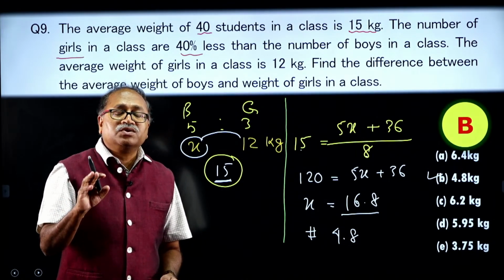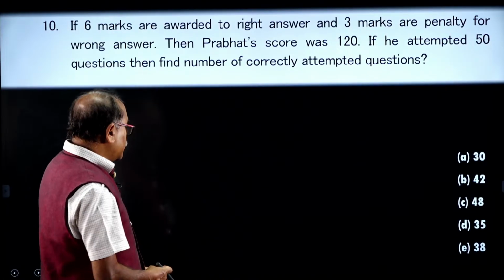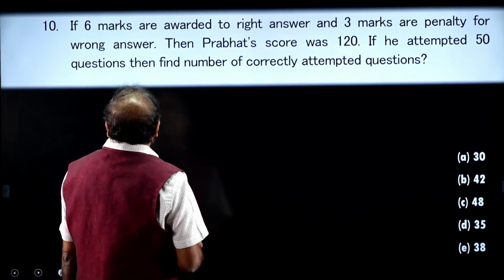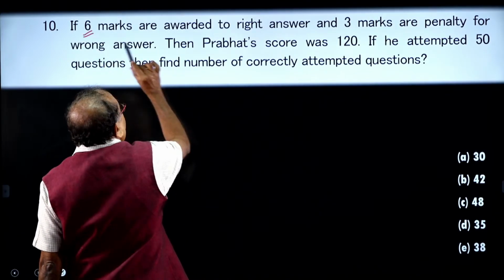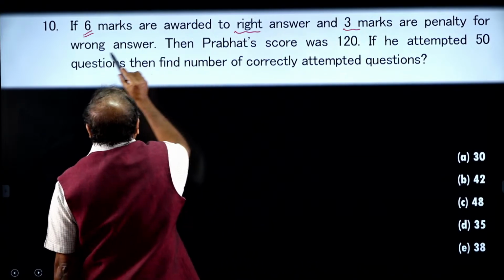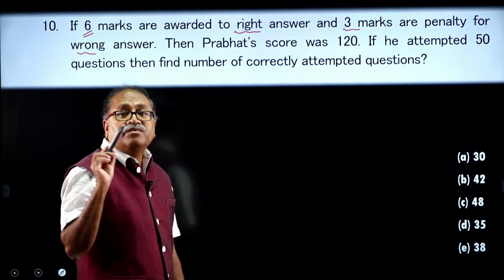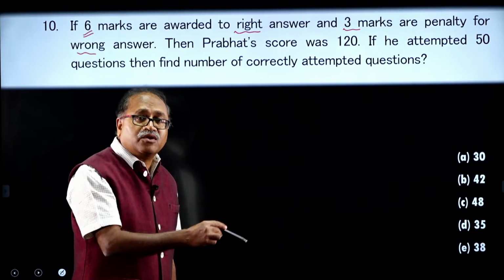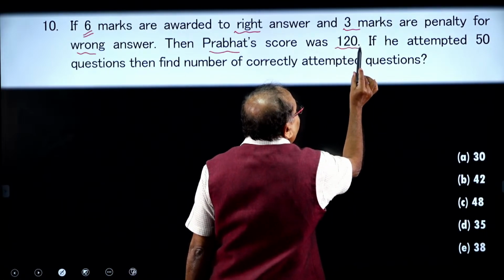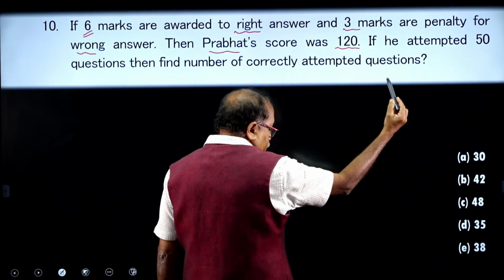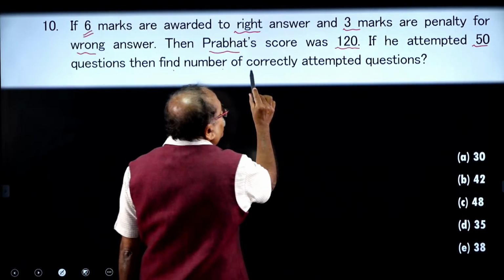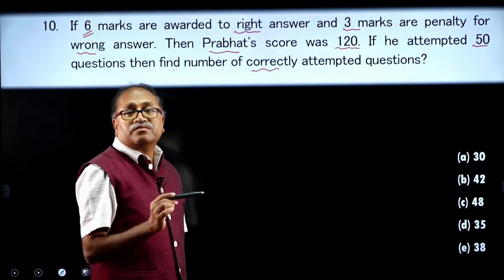I am moving on to the last question of this video, and here it is. What is this question? 6 marks are awarded for a right answer and 3 marks are penalty for a wrong answer. A very frequently asked question in the entire competitive exams. Then Prabhas scored 120. If he attempted 50 questions, find the number of correct attempts in the question.